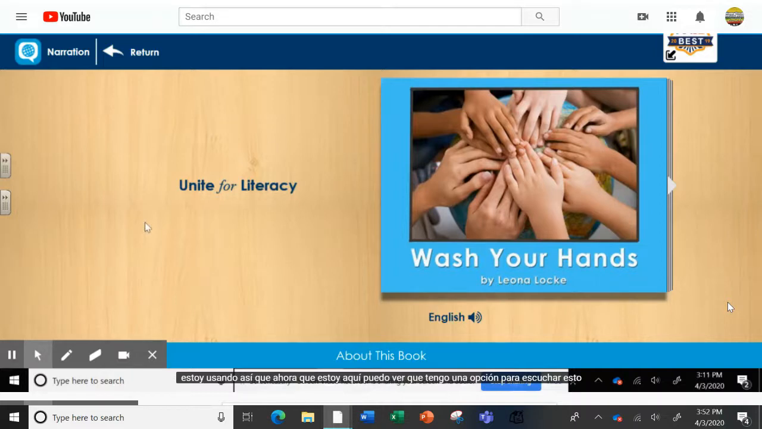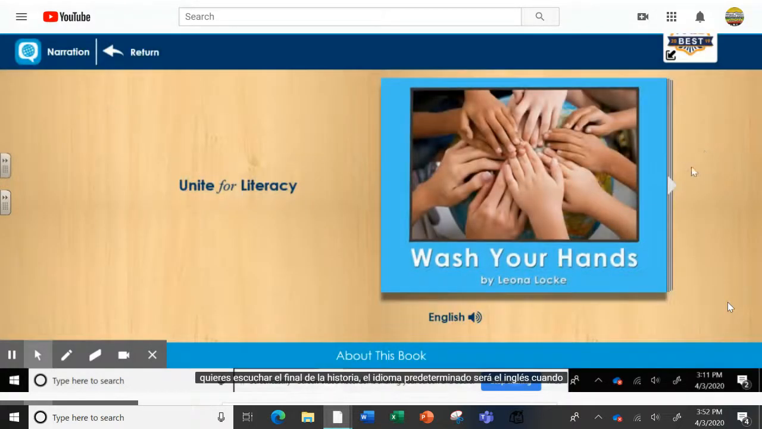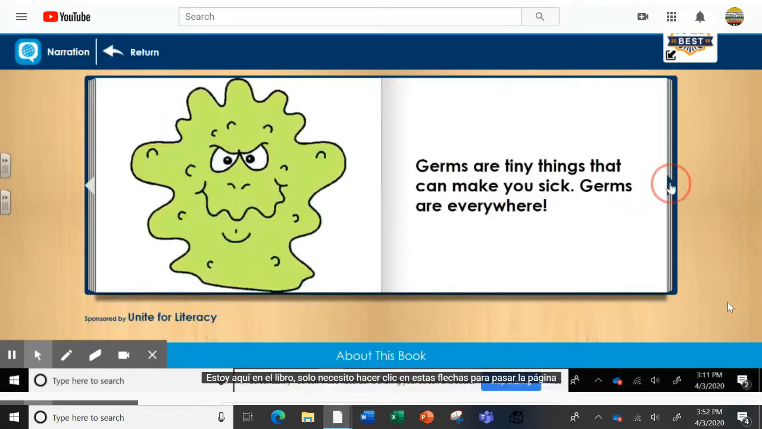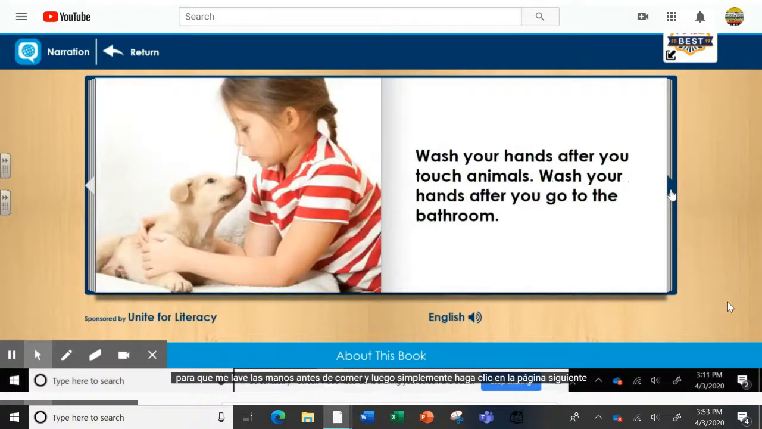So now that I'm here, I can see that I have an option to listen to this story in a variety of different languages. You can choose which language you want to listen to the story in. It's going to default to English. When I'm here at the book, I just need to click on these arrows to turn the page. And then if I click on this little sound icon at the bottom, the book can be read to me. Wash your hands before you eat. And then I would just click to the next page and do the same thing. Again, you can choose which language you listen to the story in if you click on narration.